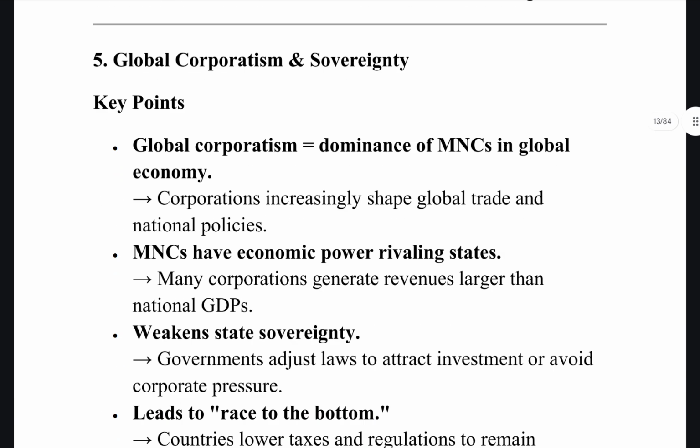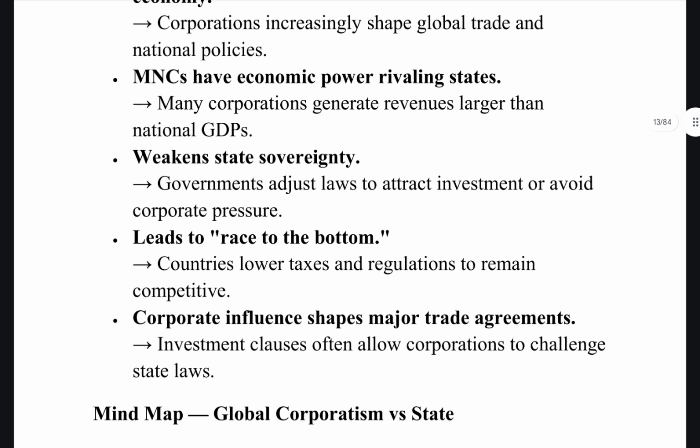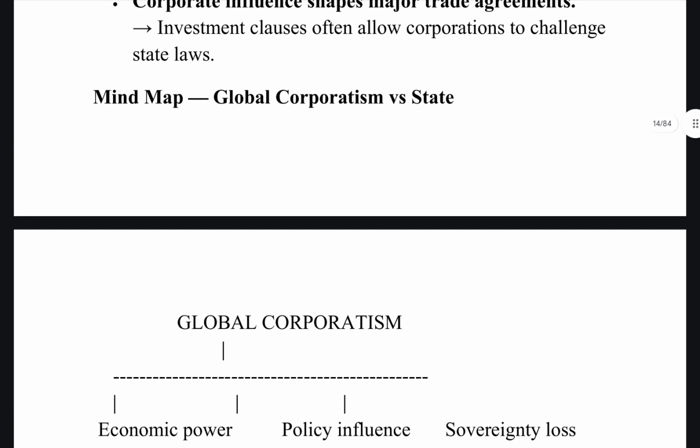Next is global corporatism and sovereignty. Global corporatism is the dominance of MNCs in the global economy. That is, corporations increasingly shape global trade and national policies. Now, MNCs have economic power rivaling states, and many corporations generate revenues larger than national GDPs, and this weakens state sovereignty. Governments adjust laws to attract investment or avoid corporate pressure, and that leads to a race to the bottom. Countries lower taxes and regulations to remain competitive. Corporate influence shapes major trade agreements, and investment clauses often allow corporations to challenge state laws.